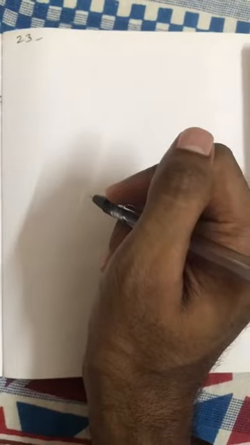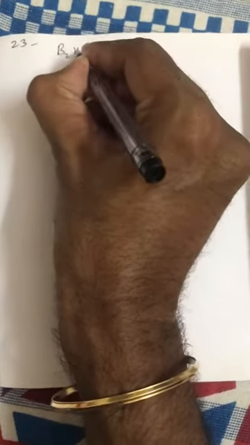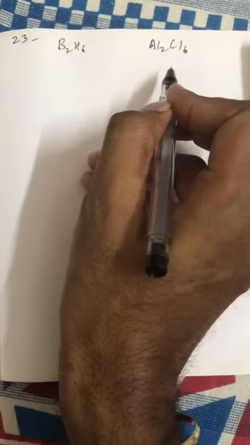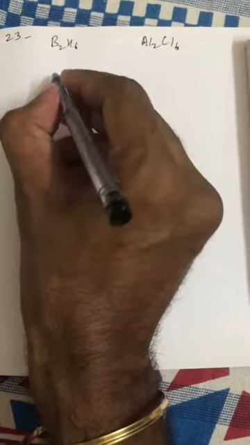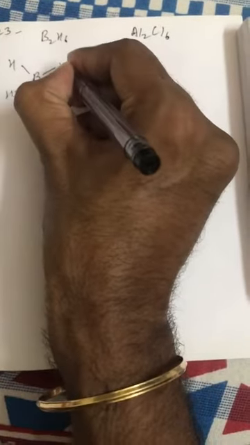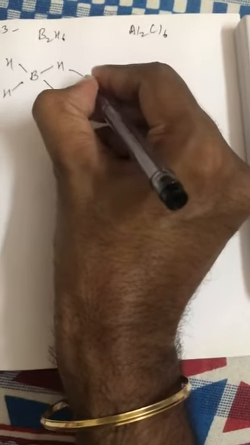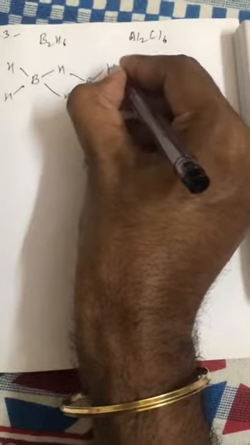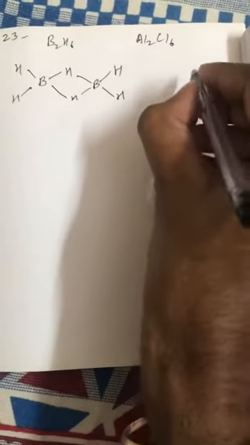Now question number 23. So only B2H6 and Al2Cl6 are bridge bond structures in the given options. So only in these 2 molecules vacant orbital takes part in hybridization.